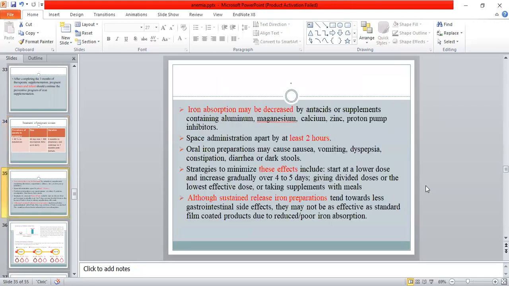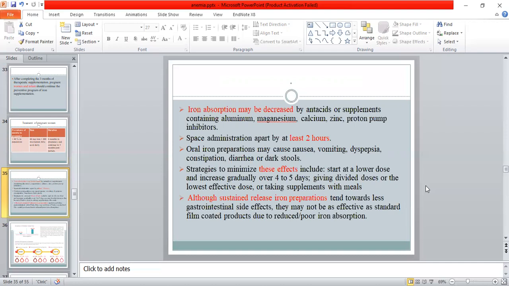So iron absorption may be decreased by the antacids or supplements containing aluminium, magnesium, calcium, zinc, or proton pump inhibitors. Space administration apart by at least 2 hours. Oral iron preparation may cause nausea, vomiting, dyspepsia, constipation, diarrhea, or dark stool.